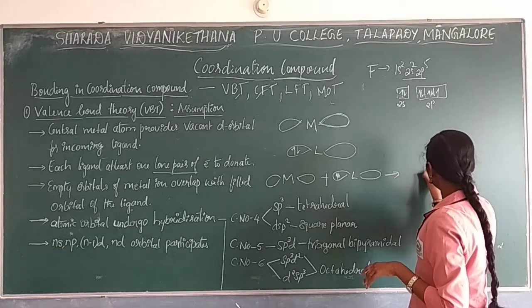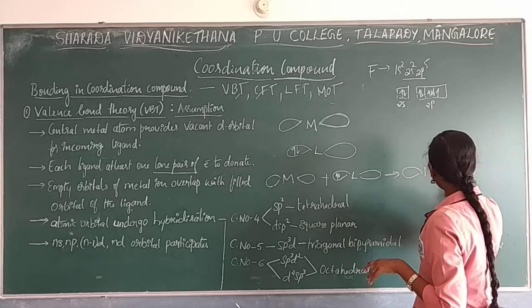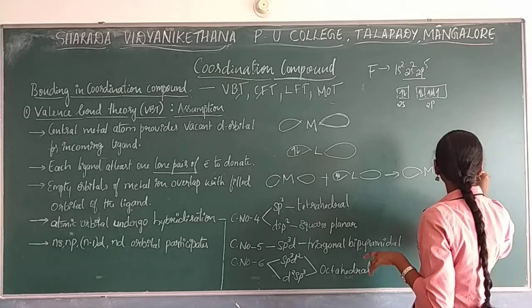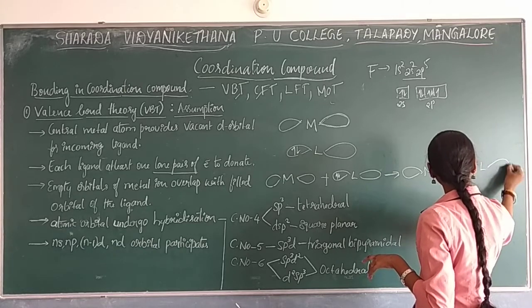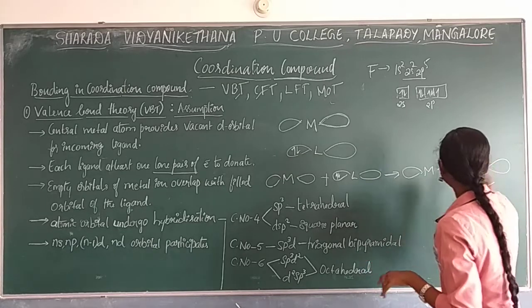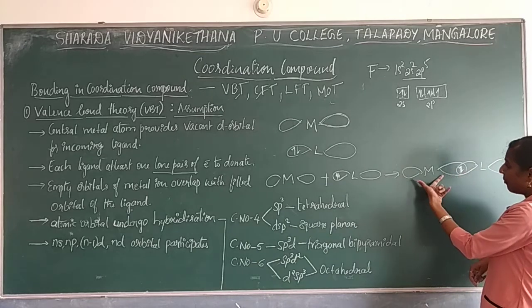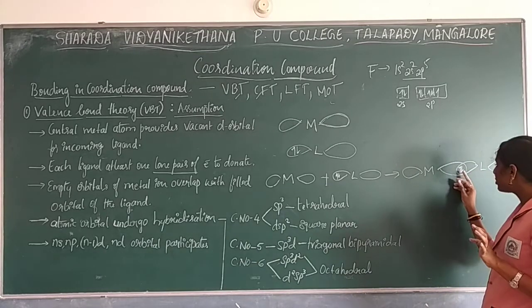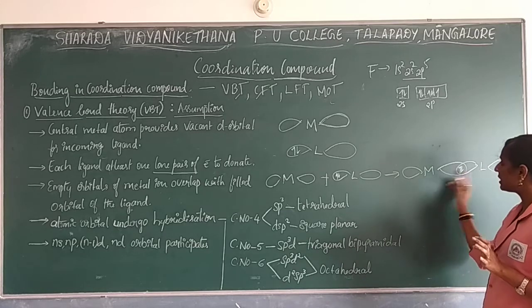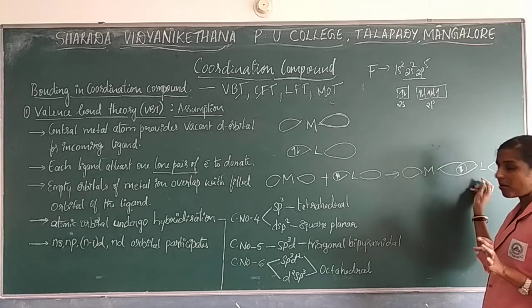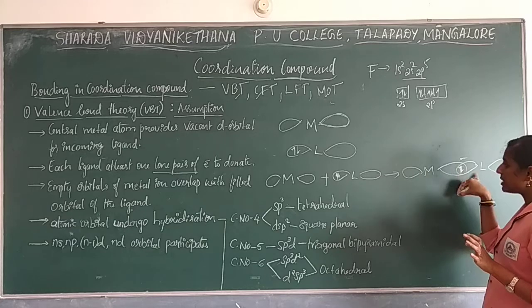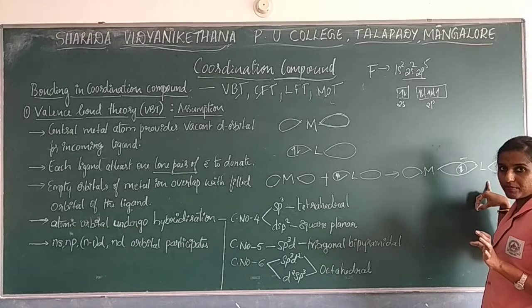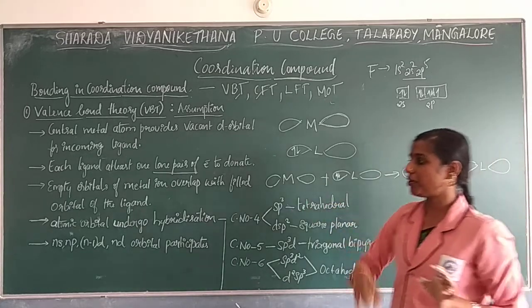This overlapping will take place to give a new orbital. Hybridized orbital formation takes place here. The overlapping of your metal orbital and ligand orbital takes place, where sharing of electrons occurs and bond formation takes place. Sigma bond formation takes place between the metal and your ligand. So this is the third postulate.